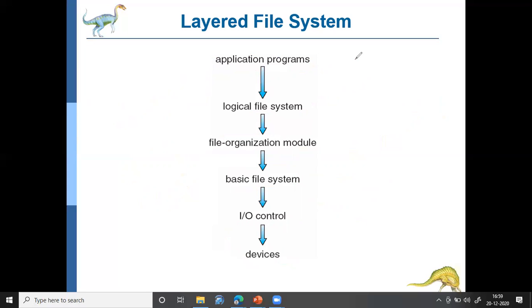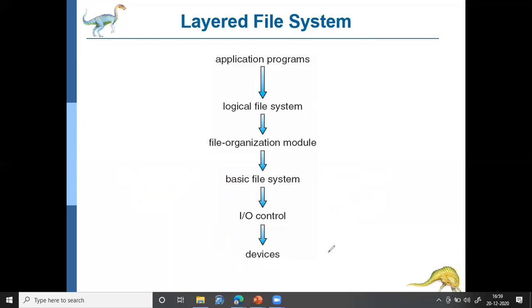Okay, so this is what this layered architecture says. So this is the layered file system. This is how the file systems were accessed. So it is not that the application programs will directly access the files which are stored in the device. No, it has to follow through these many layers. So this is like several levels of abstraction. This is the first level of abstraction, this is the second level, this is the third level, this is the fourth level, like that. Different levels of abstraction were provided.